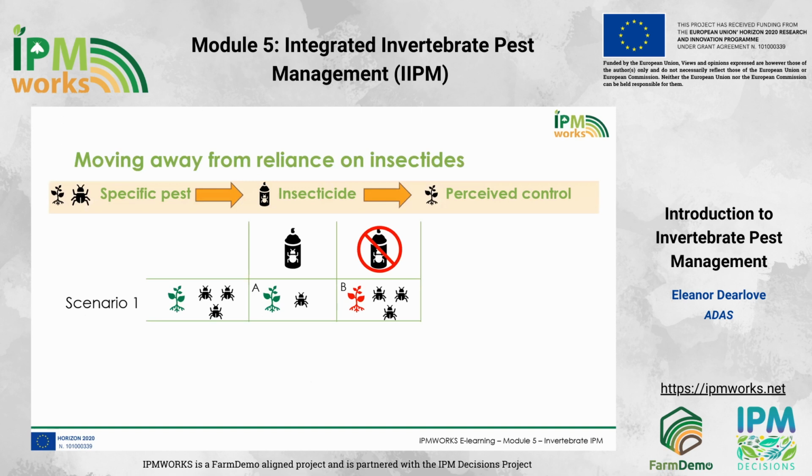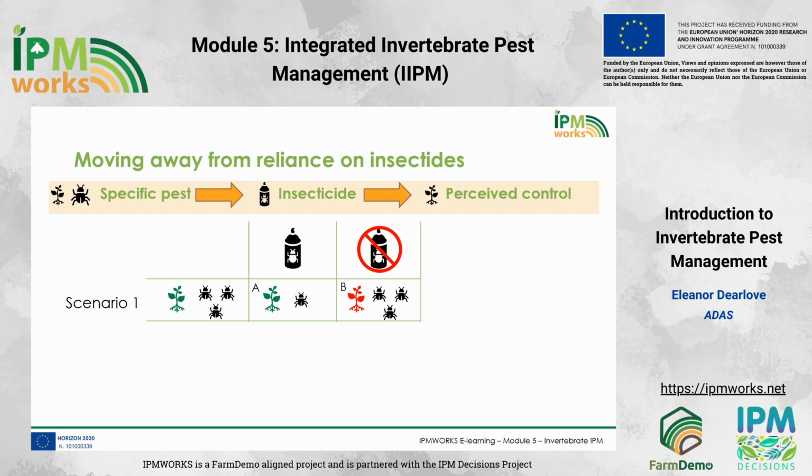A pesticide-reliant approach to pest management can appear highly effective, and given the relative low cost of insecticides, it's often the default approach to invertebrate pest management. However, the wider impacts of excessive pesticide application are widely acknowledged, and the actual benefits to crop protection are often not as great as they may appear.